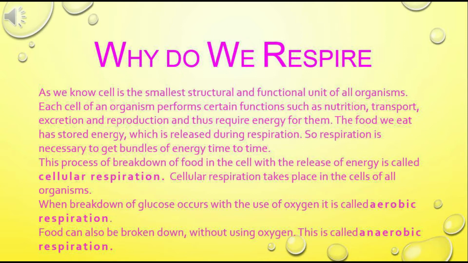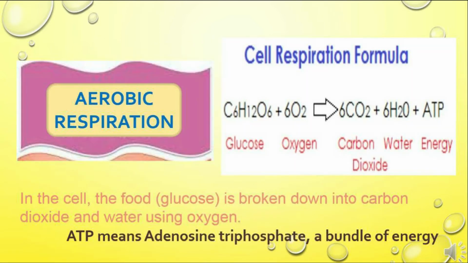When breakdown of glucose occurs with the use of oxygen, it is called aerobic respiration, while when food breaks down without the use of oxygen, in the absence of oxygen, it is called anaerobic respiration. Now let's learn about aerobic respiration. Here glucose reacts with oxygen.